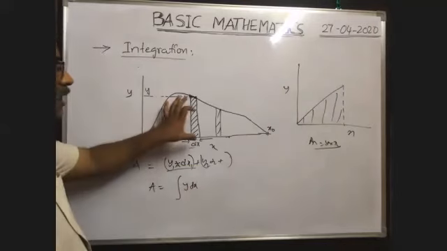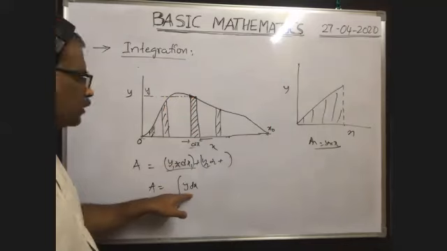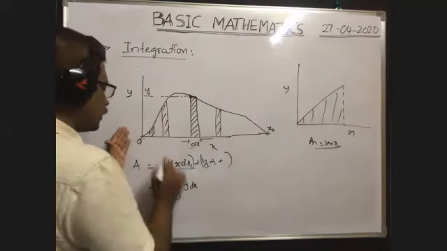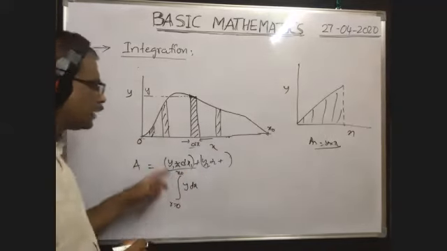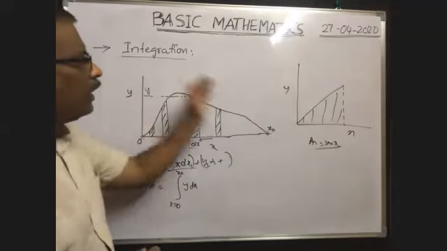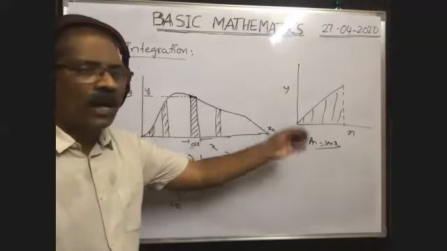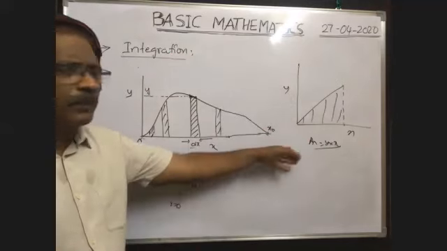Y into dx means the area under one type of element. One element is considered here. This type of element we have considered from x equal to 0 to x equal to x naught. From 0 to x naught, you consider a number of elements, find the area under each and every element, and add all of them. Instead of that, because it cannot be done like that,